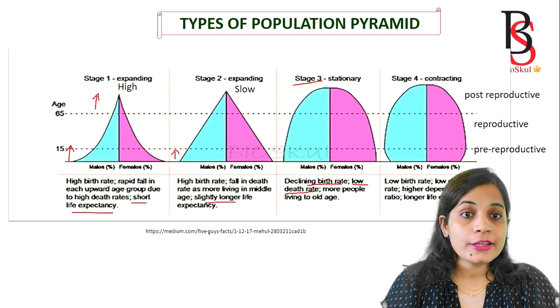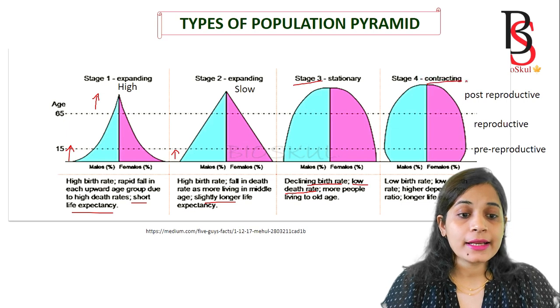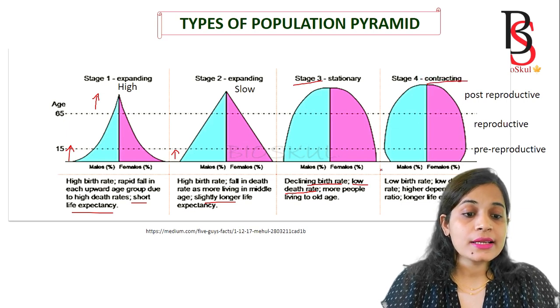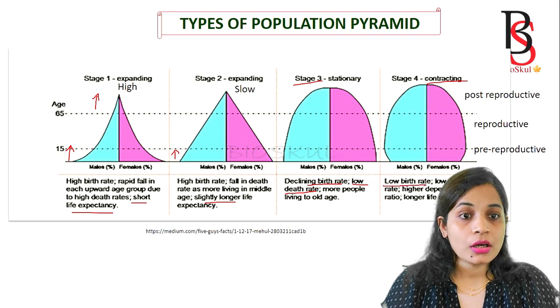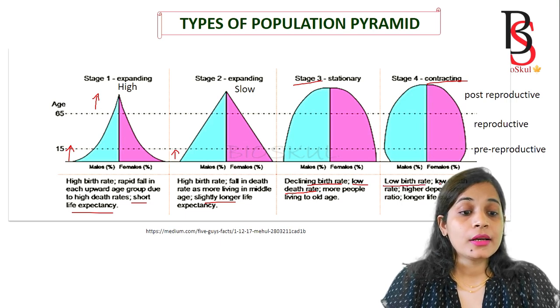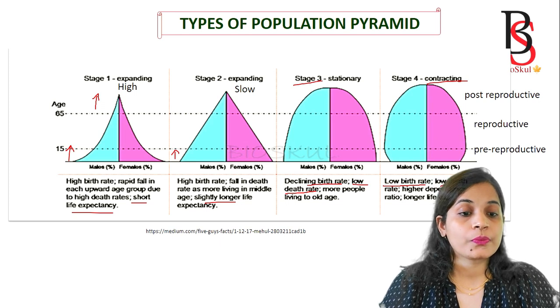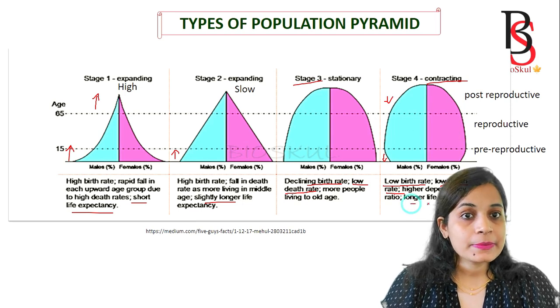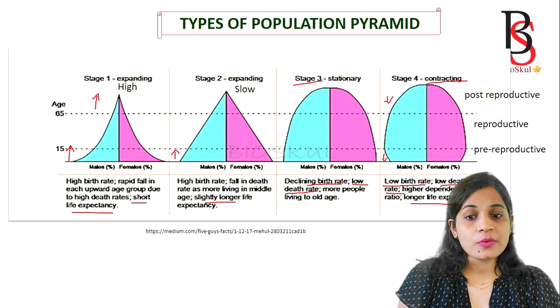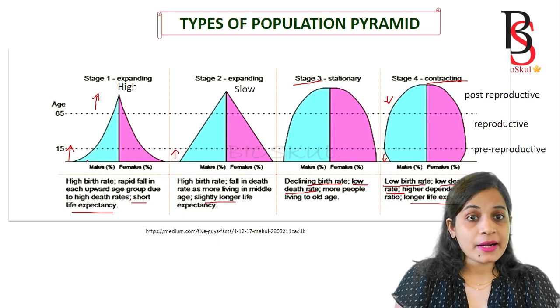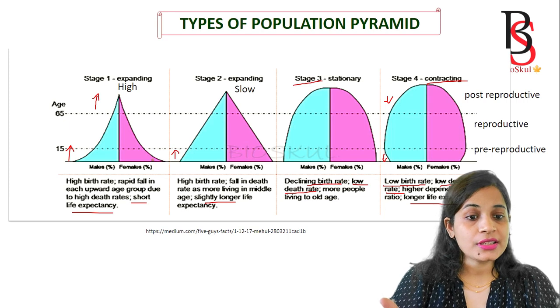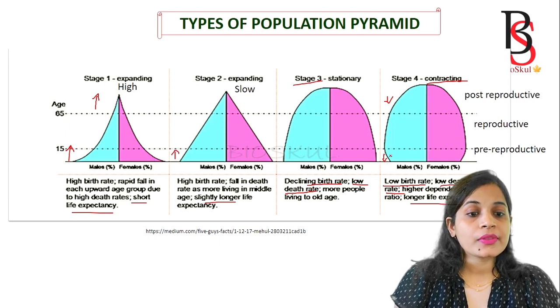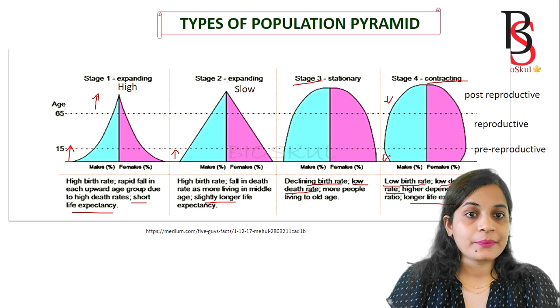Then the fourth one is the contracting or declining pyramid. In the declining pyramid, the birth rate is very low as compared to other pyramid structures, and the death rate is also low. So that leads to longer life expectancy. From this graph, you can observe that if the baseline is expanded, then the birth rate is higher. If it is narrow, then the birth rate is declining.